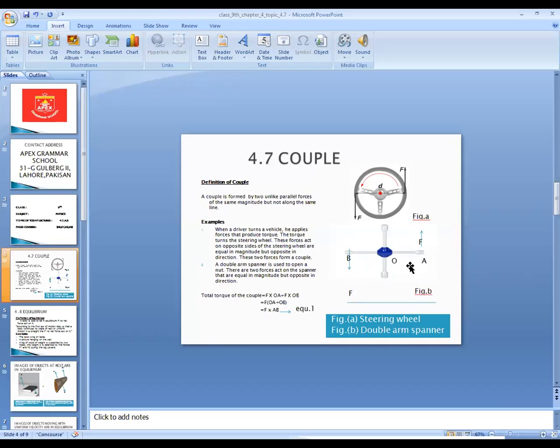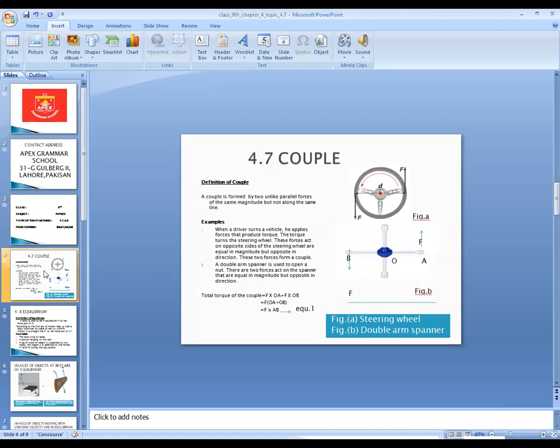So this is the end of the topic couple. I repeat this for you, students. We discussed the couple and we talked about torque as well. Torque is basically the turning effect of a force.